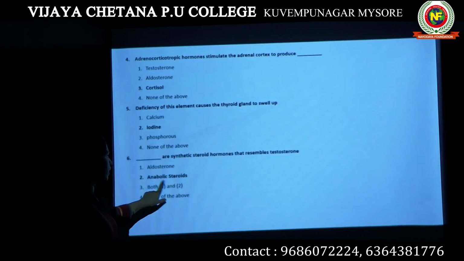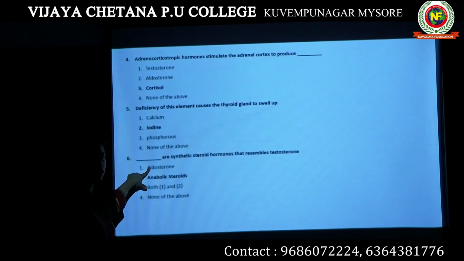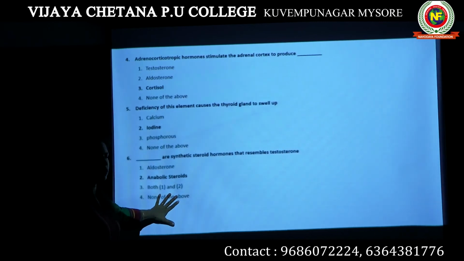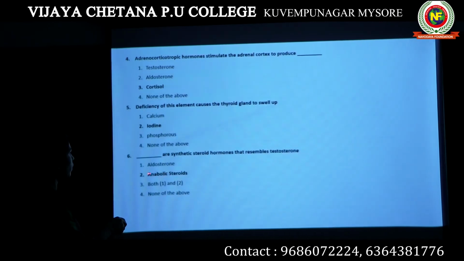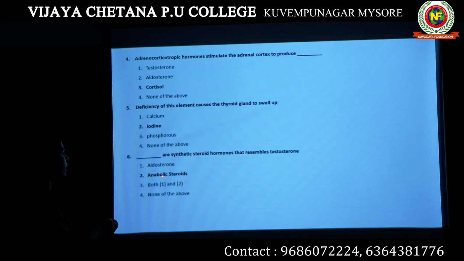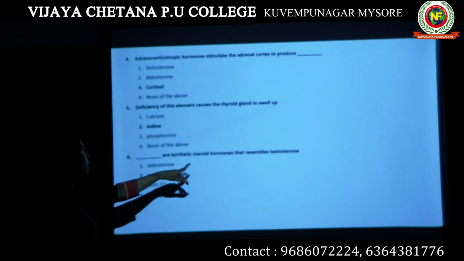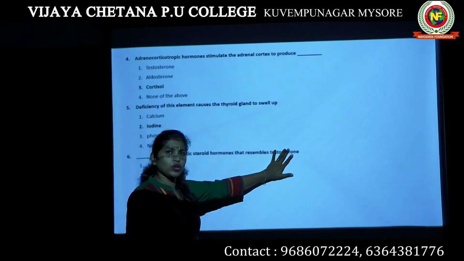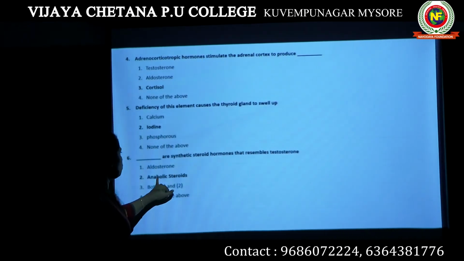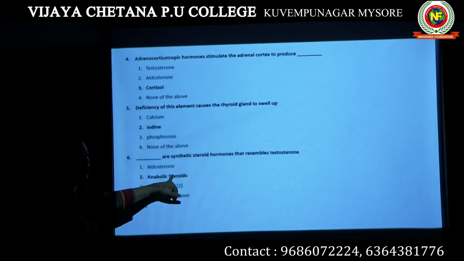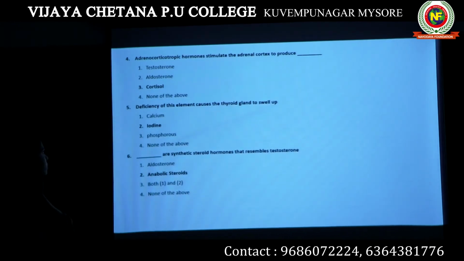Both 1 and 2 is not the option because 1 is not the option. None of the above is not the answer. So here anabolic steroids, option 2, is the answer for this particular question. Synthetic steroid hormones which actually resemble testosterone. Testosterone is a steroid hormone, you know that. Anabolic steroid is the option. You have to use some logic here.